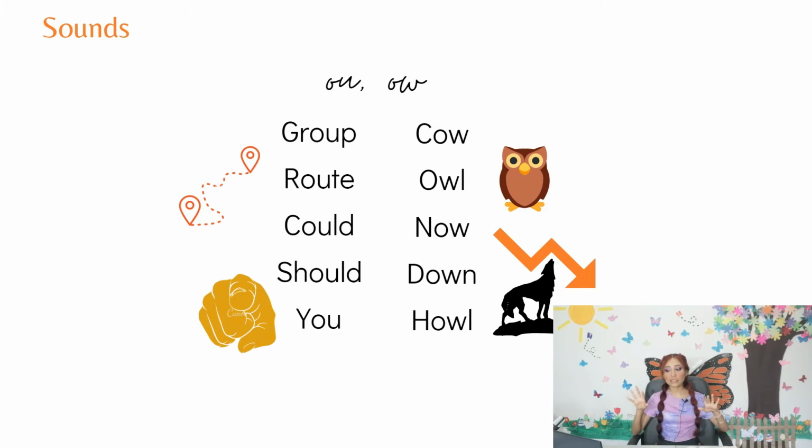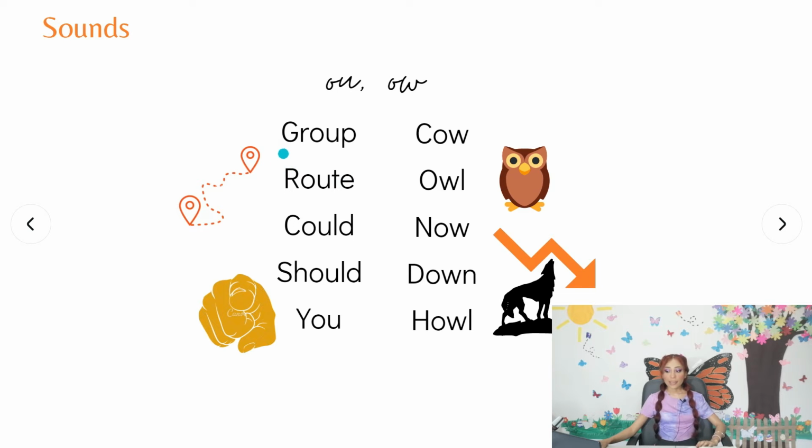We reviewed these sounds in the student's book. Now we're going to check it in the workbook. So we have 2 sounds, okay? We have this one and this one over here. O-U, O-W. So let's repeat: group, root, could, should, you. As you can see in this kind of sounds, many times you can find O-U and it is pronounced differently, but in this case we are going to find that it is pronounced like U, okay?